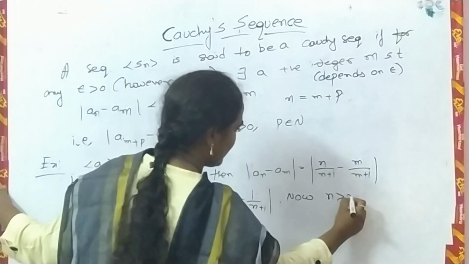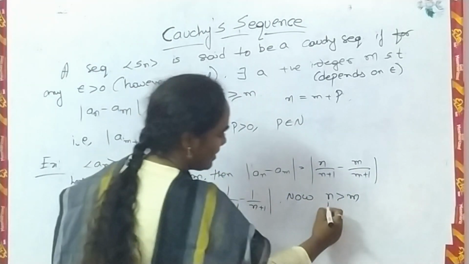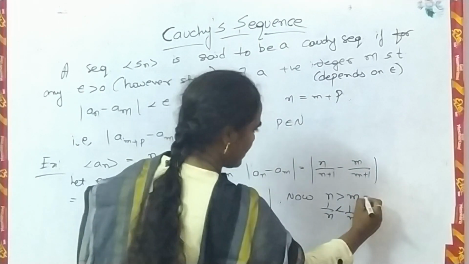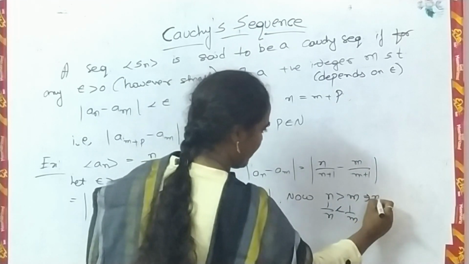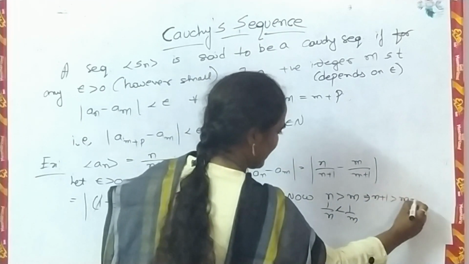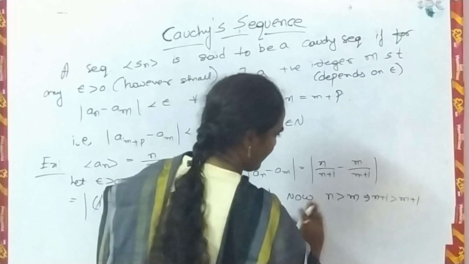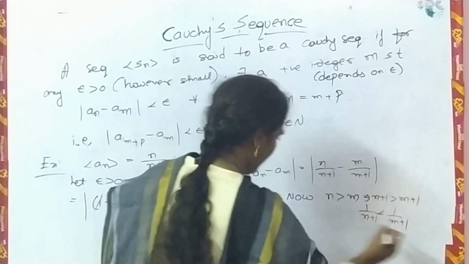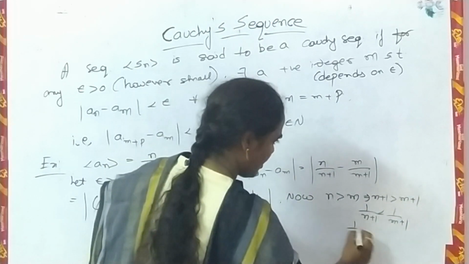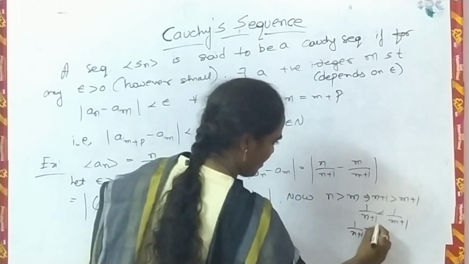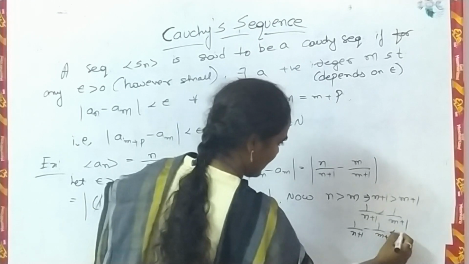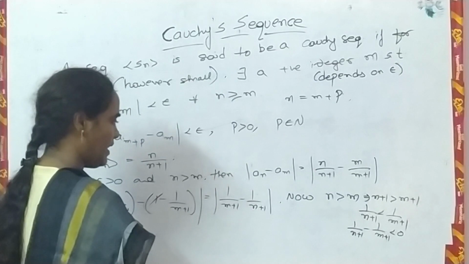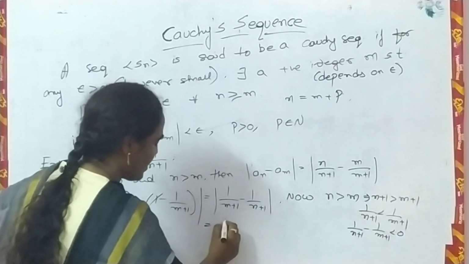what we assumed? n greater than m. This implies n plus 1 is greater than m plus 1. Then 1 by n plus 1 is less than 1 by m plus 1. So 1 by n plus 1 minus 1 by m plus 1 is less than 0. Means 1 by m plus 1 minus 1 by n plus 1 is greater than 0. So you can remove this modulus.